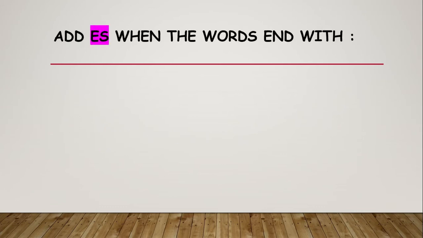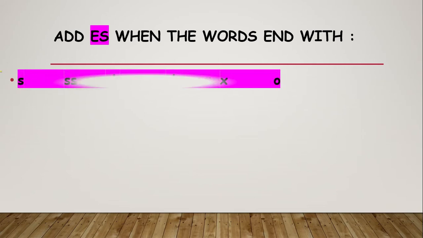The second rule, how to add es, or when should we add es to the words. Basically, we need to add es to those words which end with these letters: s, then double s, and ch, and of course sh, and x and o.